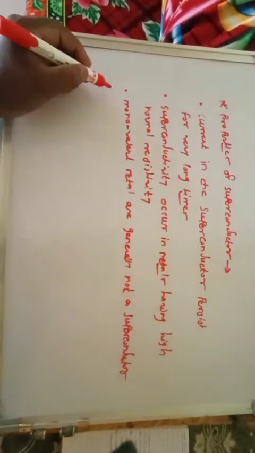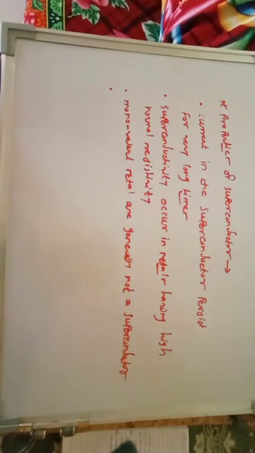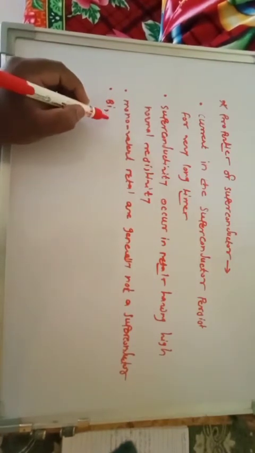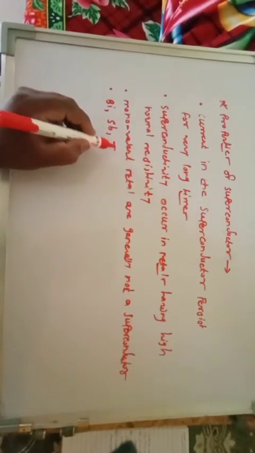The next one is that bismuth, antimony, and tellurium become superconducting under high pressure. The examples are bismuth, antimony, that is Sb, and tellurium.